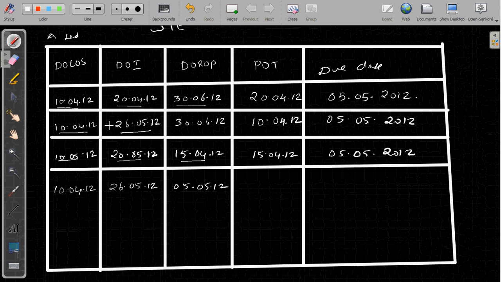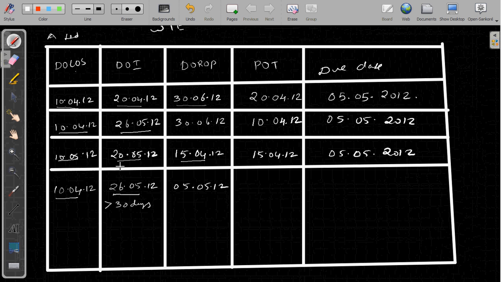You have to compare the date of completion of service and date of receipt of payment. Date of completion of service is 10th April. Sorry, you have to compare date of completion of service and date of invoice for rule 3 purpose. 10th April and 26th May, gap is more than 30 days. Then rule 2 will apply. I mean, the second classification will apply.